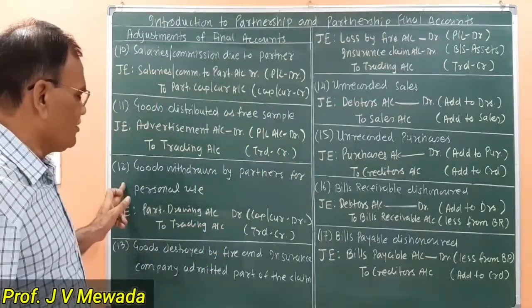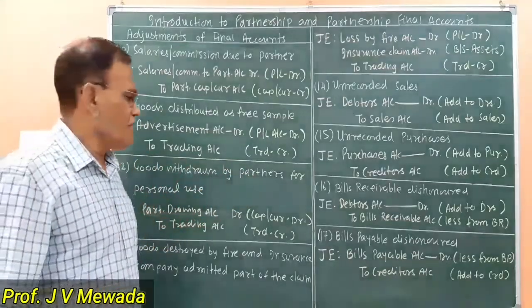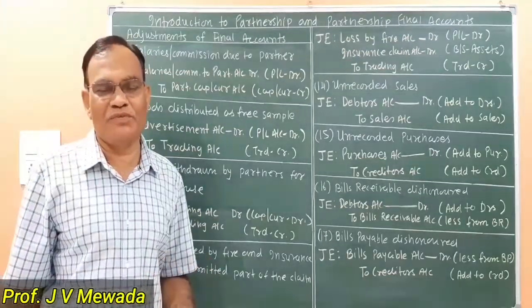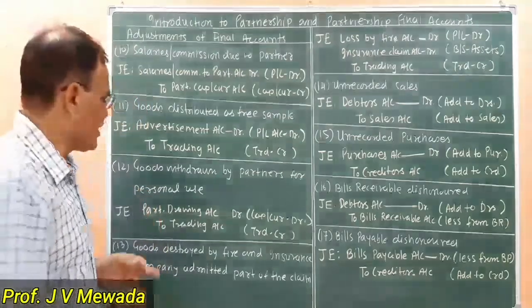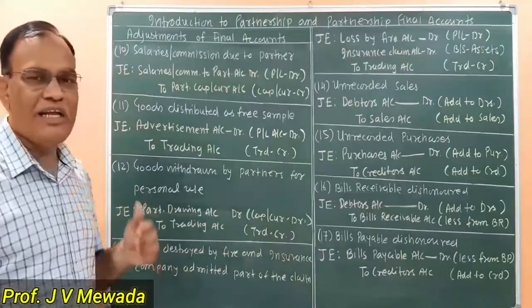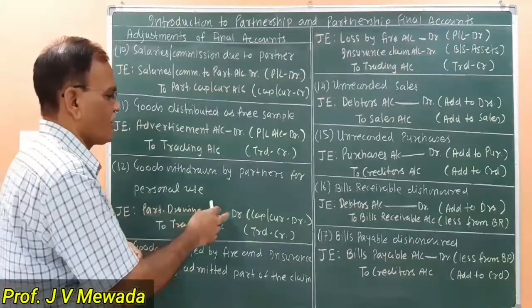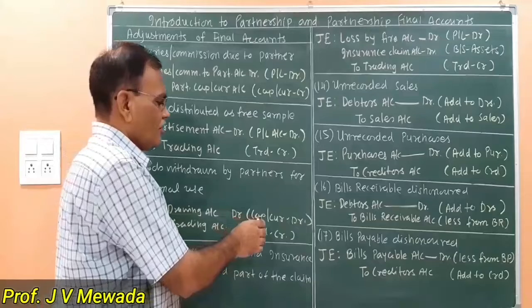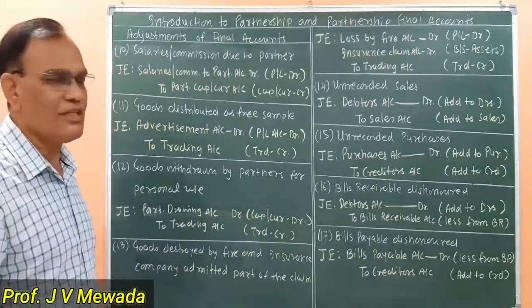Now adjustment number 12, goods withdrawn by partner for personal use. Now in this case, again the partners may take away goods for their home consumption, for their personal use. So there is an outflow of goods. So we are crediting the trading account. So trading account is credited and we are debiting partners capital or current account. So we can write partners drawing account debit. So where we are giving the effect? We are giving the effect on the capital account or current account debit side because it is reducing the capital of the partner.